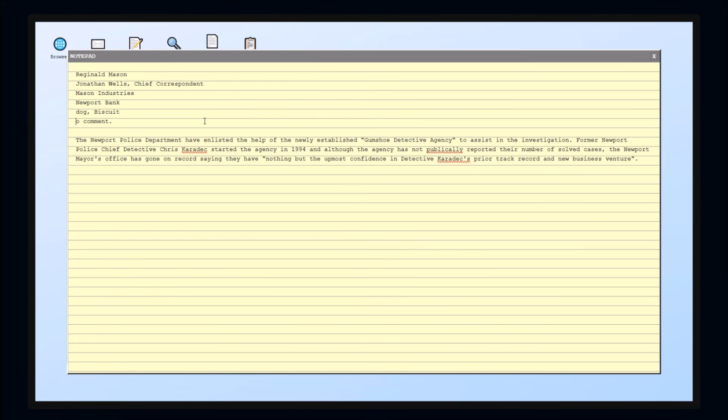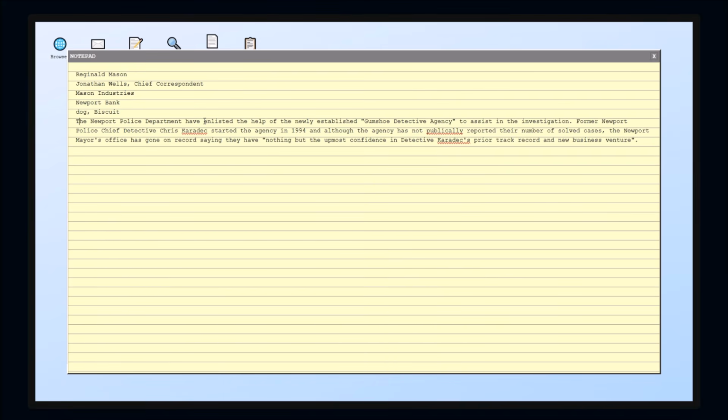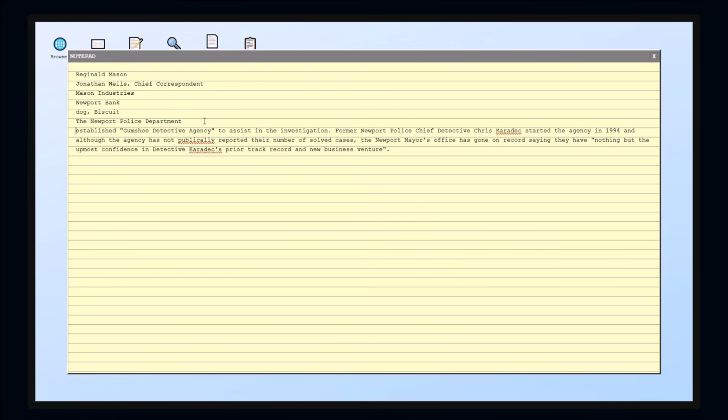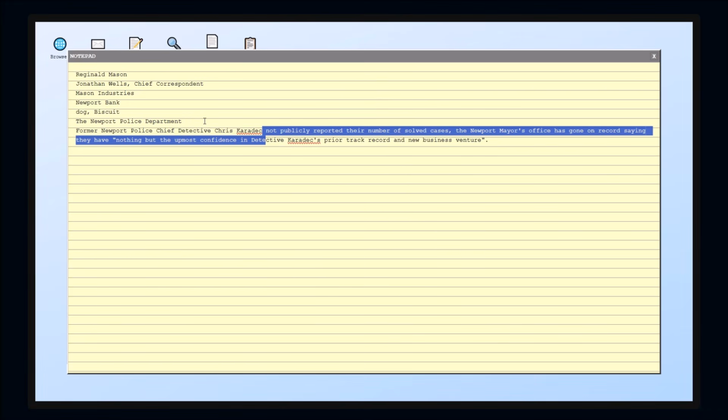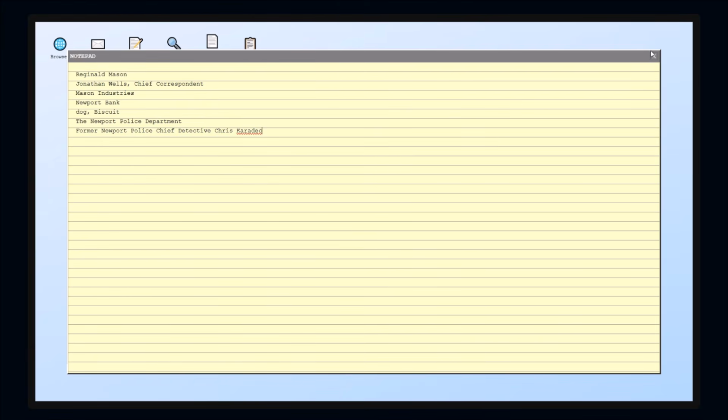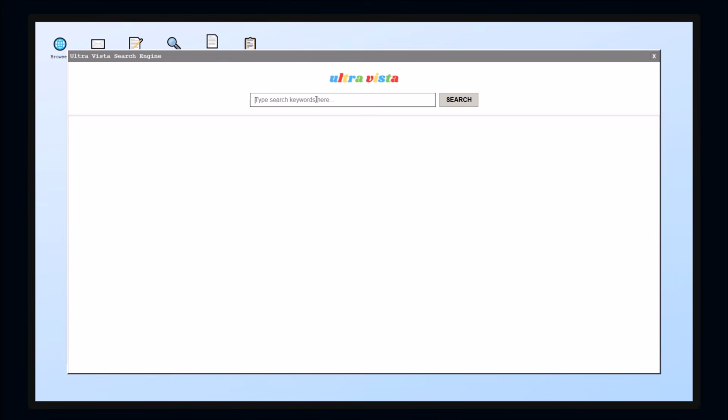Newport Police Department have established the Gumshoe Detective Agency. That's me. So former Newport Police Chief Detective Chris Karadek started the agency in 1994 and has not publicly... I think that's a typo. That's not how you spell publicly, right? Yeah, there we go. Not publicly reported the number of solved cases, but the mayor says they totally have confidence in us. Ooh, I am liking this music.